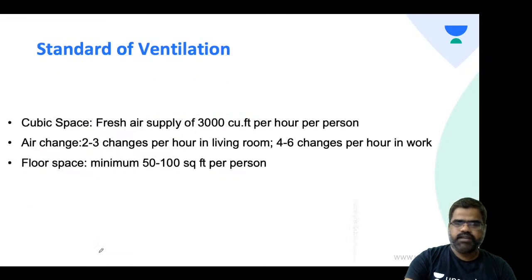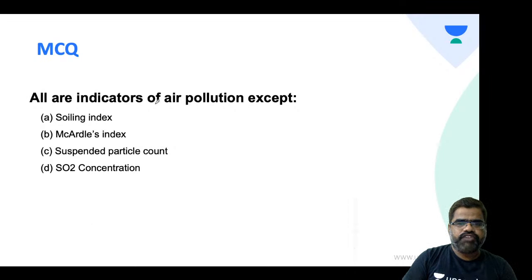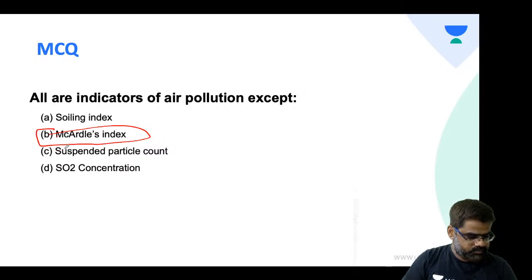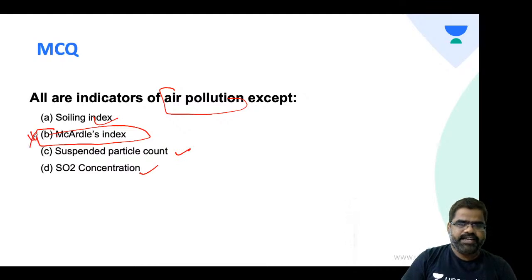Clear? All are indicators of air pollution except: soiling index, McArdle index, suspended particle count, SO2 concentration. Yes, Monisha, very good. Come on, let's be fast. Naresh. Soiling index, particle count, SO2 concentration, everything is right. McArdle index is wrong, so this is not in air pollution.